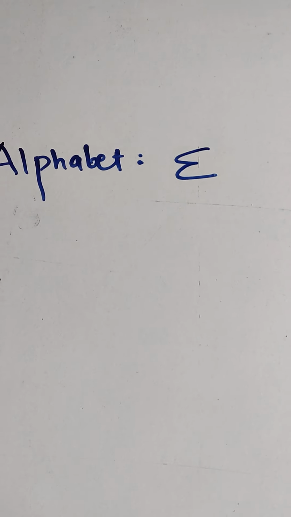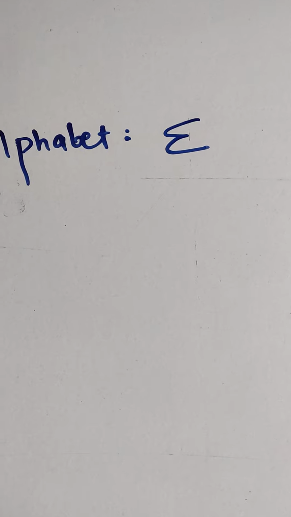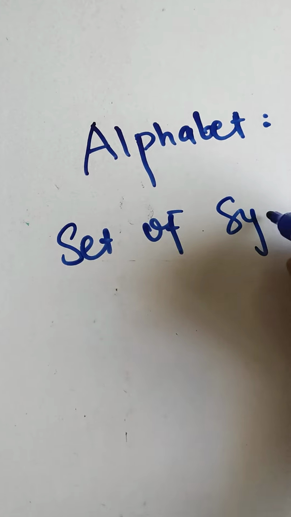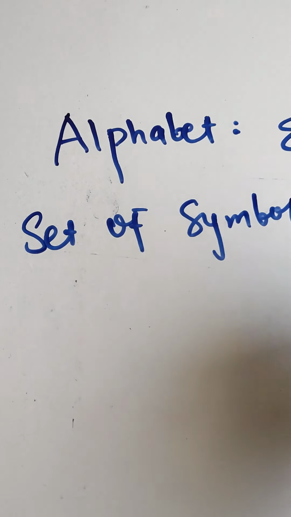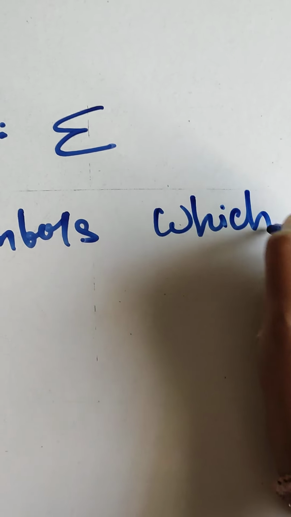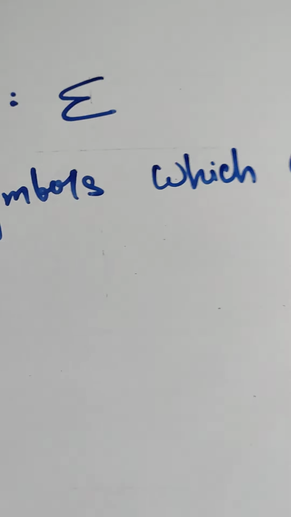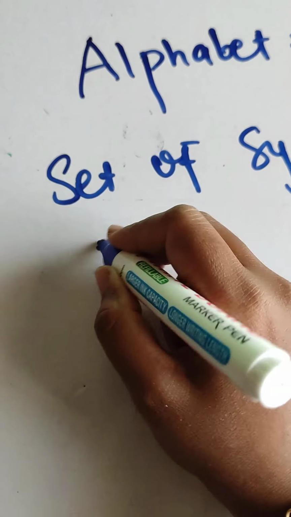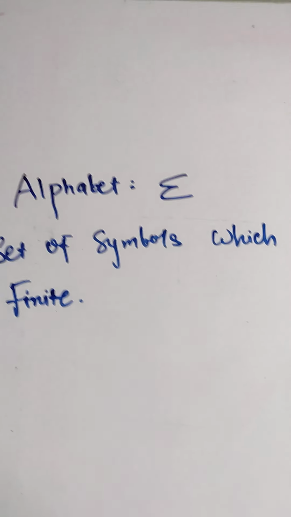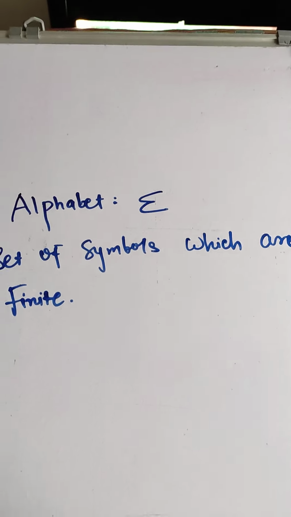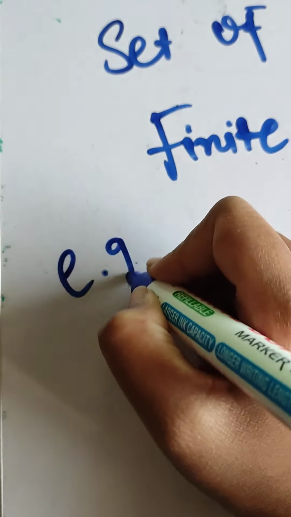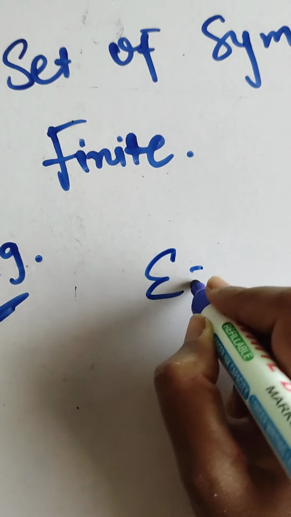An alphabet is a set of symbols which is finite. Let us take an example.